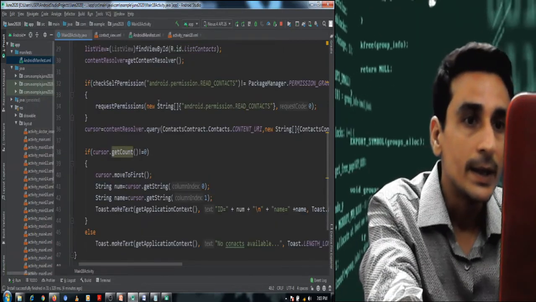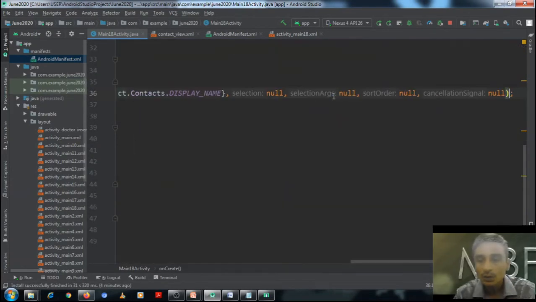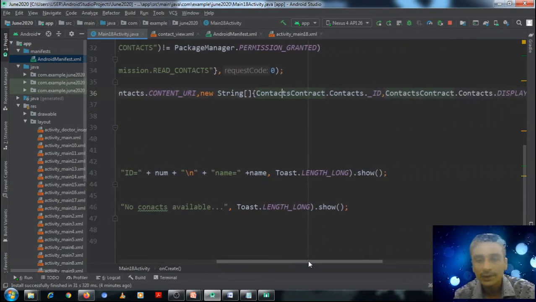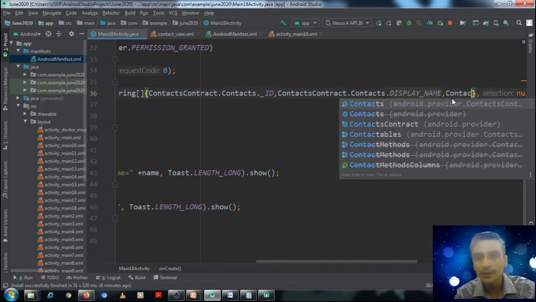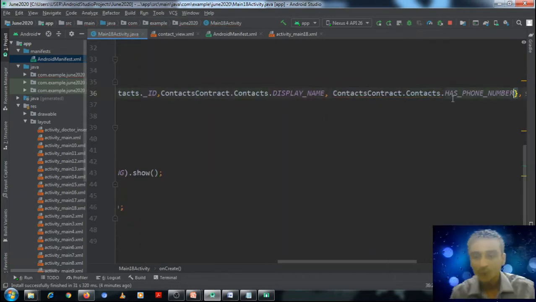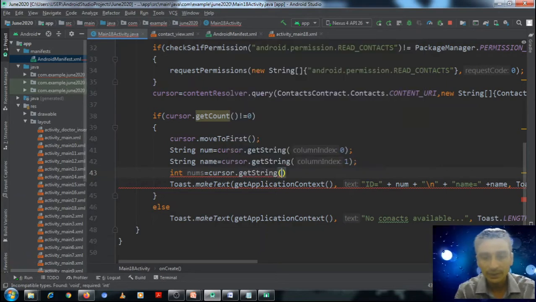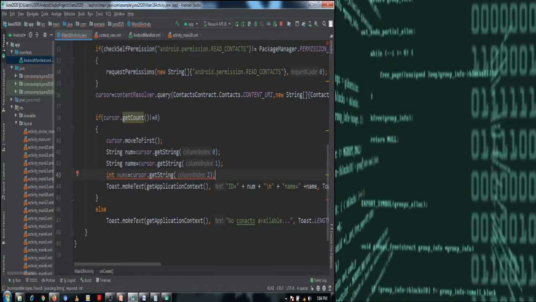So what should we do here when we are reading a particular contact, as we have done in this example? We should check one more thing, whether any phone number for that particular record is available. How can we do that? See, here we have queried two columns: contact ID, which in this case was 1, and display name. One more column I would like to query, and that is ContactsContract.Contacts.HAS_PHONE_NUMBER. Here I will read the value associated with that particular column as an integer, because internally this column, has phone number, is an integer.